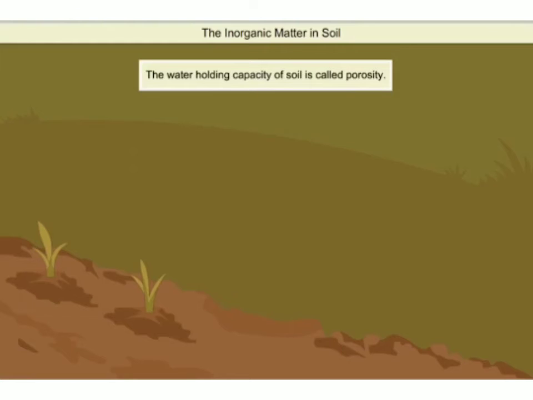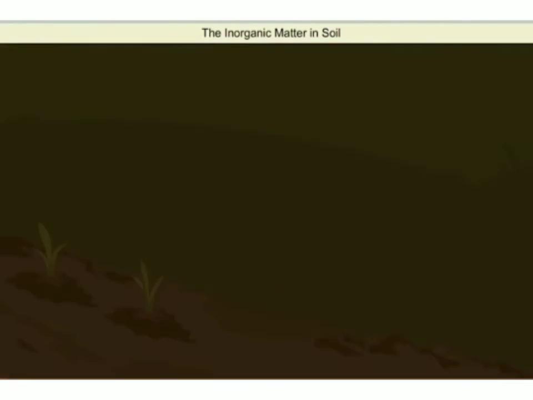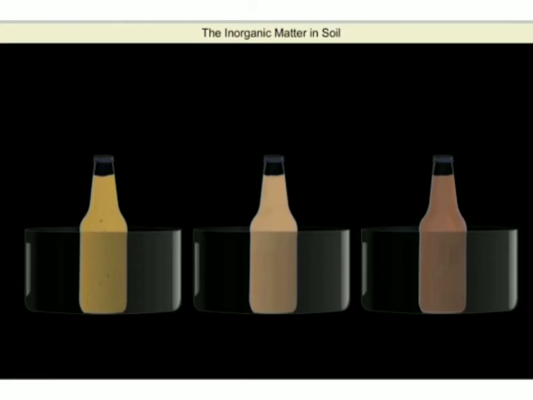The water holding capacity of soil is called porosity. The rate at which water moves through the soil is known as permeability. So just to check the permeability, we'll do an activity. We'll take 3 plastic bottles, at the base of which I have made small holes, in which I have taken sand, clay, and silt.